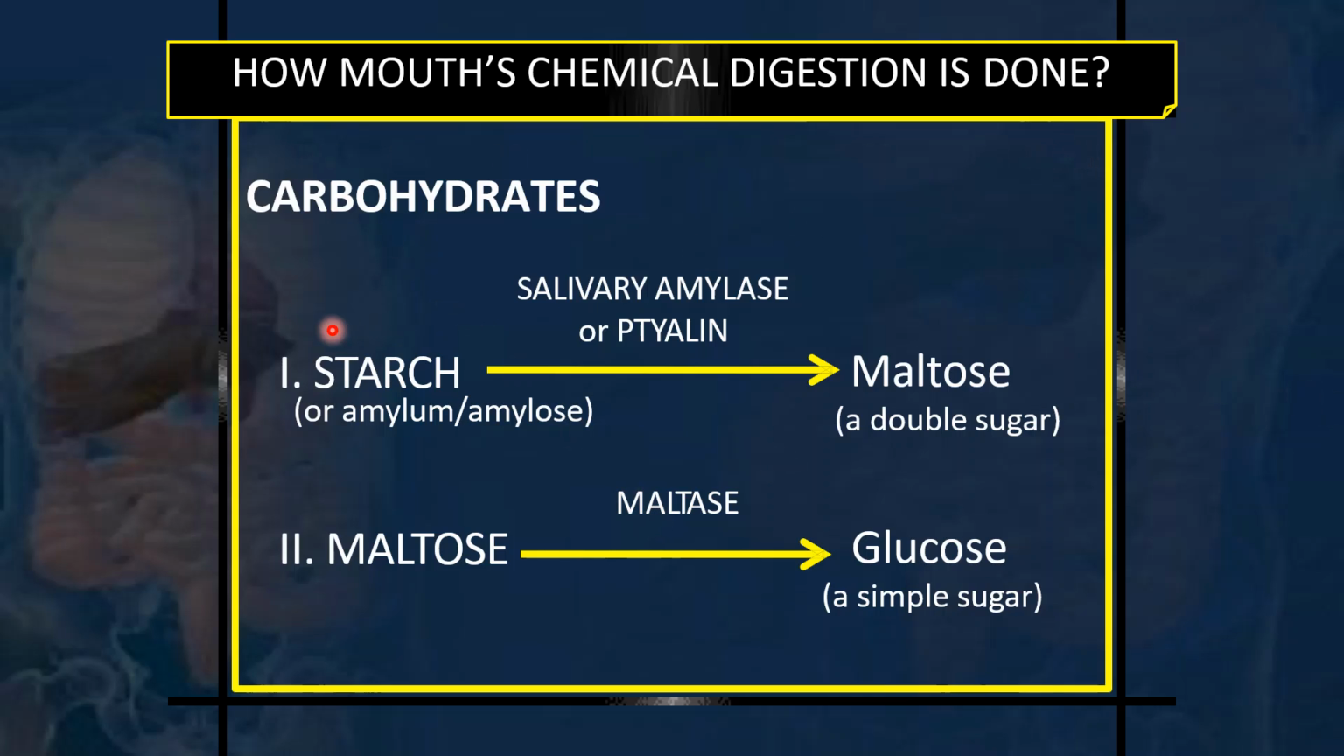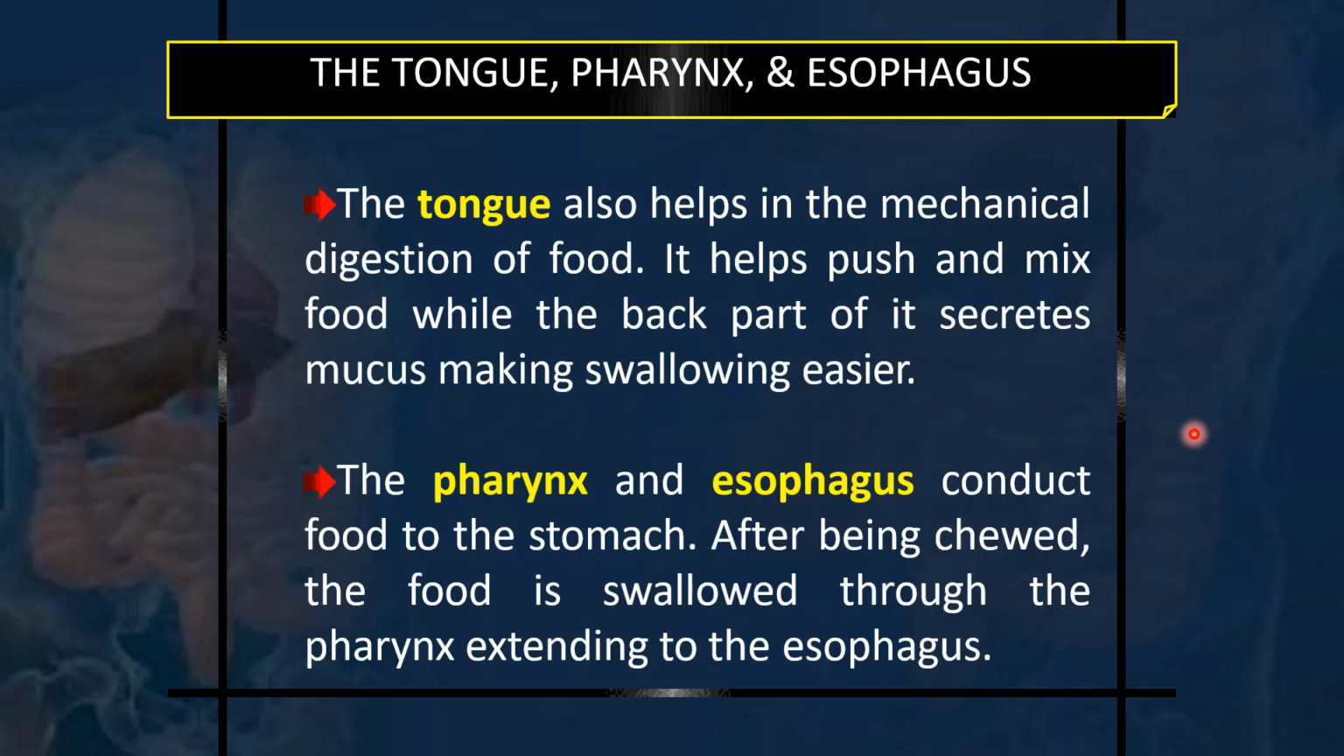So in the mouth, the carbohydrates like starch, amylum or amylose are acted upon by the salivary amylase enzyme, which is also called ptyalin, and are broken down into maltose. Similarly, maltose is broken down by the maltase enzyme into glucose, which is the simplest sugar. So that is how carbohydrate chemical digestion starts in the mouth itself.